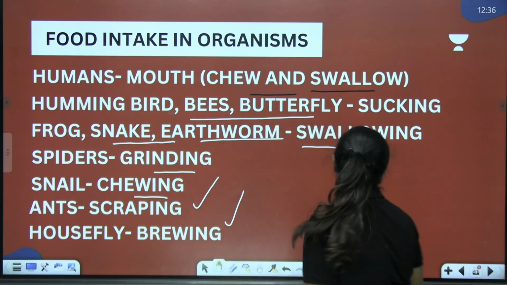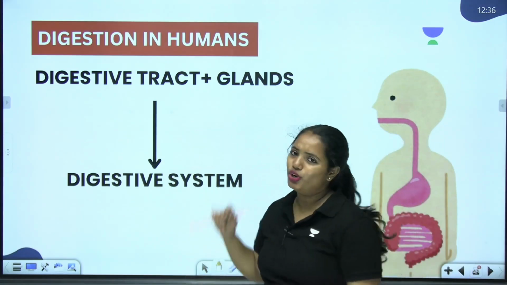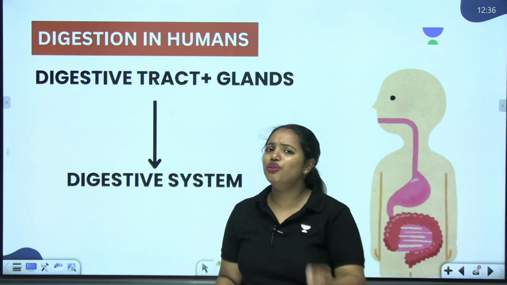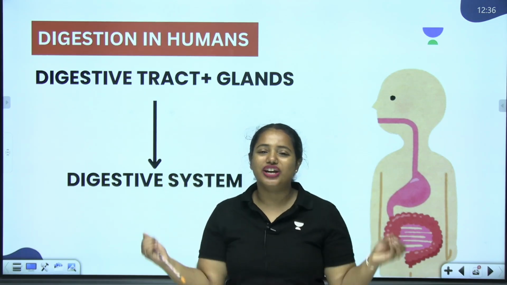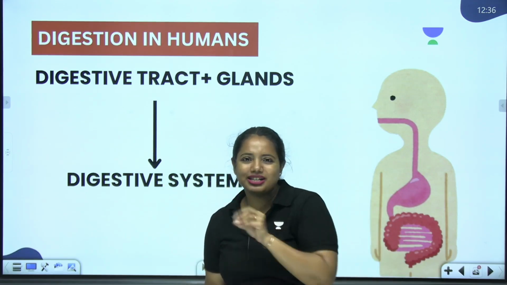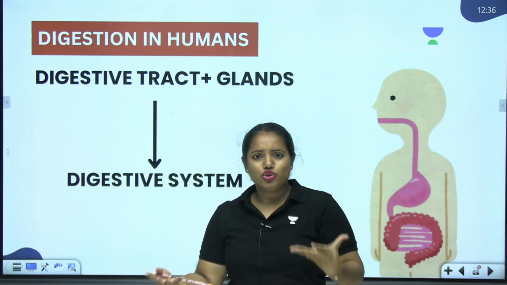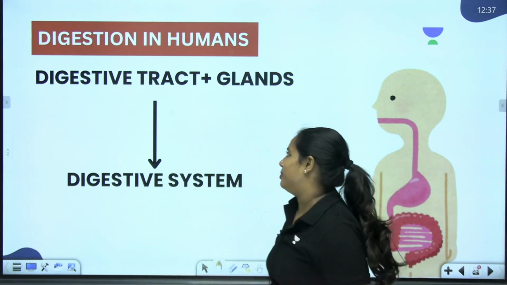Now we are moving towards the next one, and it's all about digestion in humans. I told you that the food consists of nutrients. These nutrients are complex. So we need to break them down so that they become simple components and the body can absorb them really easily. That is where digestion is very much required.